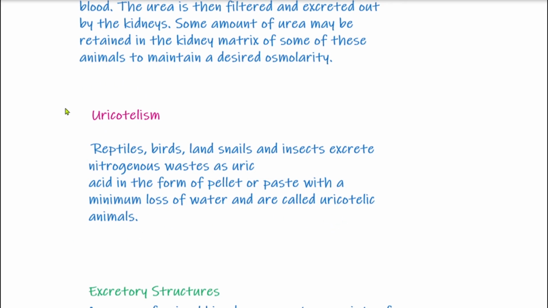And this uric acid is least toxic, and it requires minimum loss of water. It is excreted in the form of paste or pellets. Pellets are small chunks of matter. So this uric acid is removed in the form of pellet or paste.